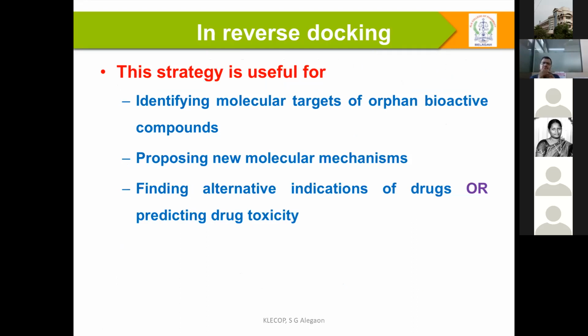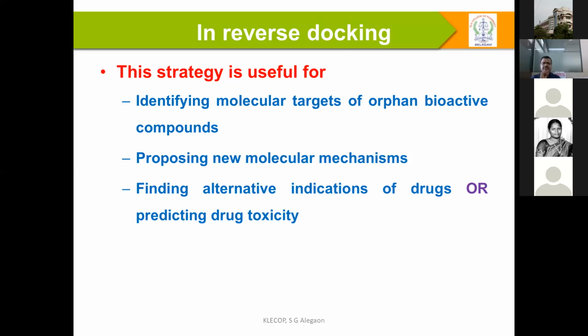We know only some thousands of targets, but there are still unknown targets, so reverse docking can propose a new molecular mechanism or mechanism of action. Another one is finding alternative indications. Alternative indications are very, very important.